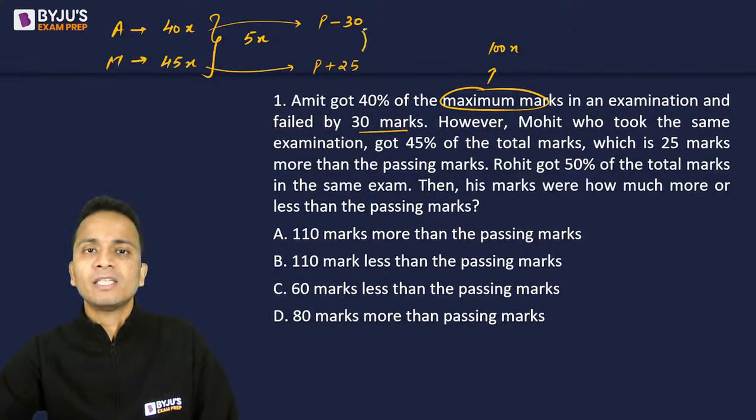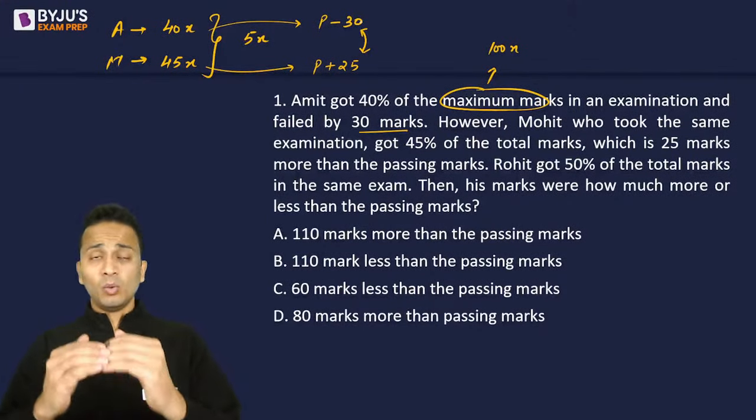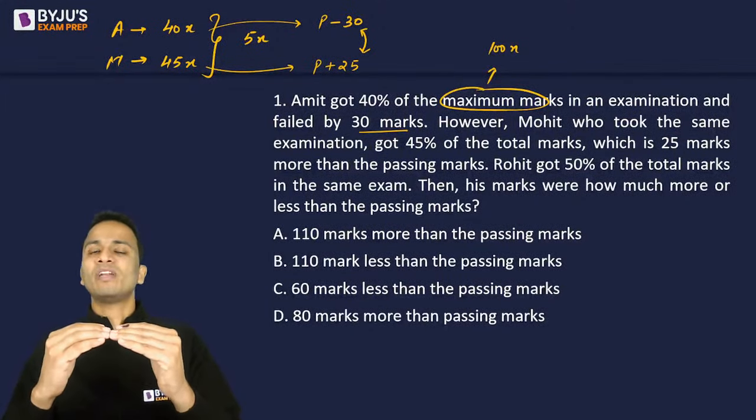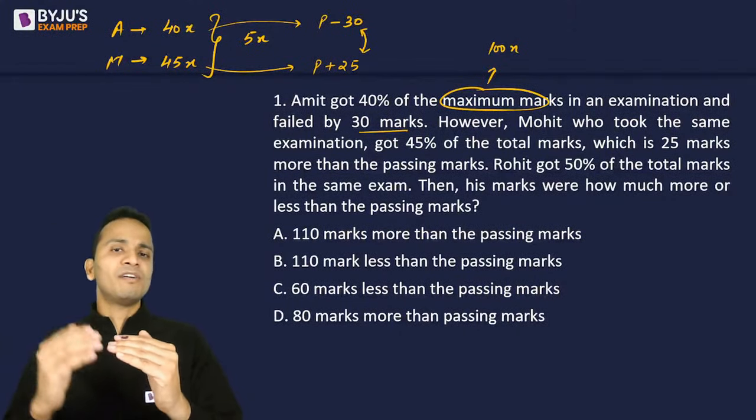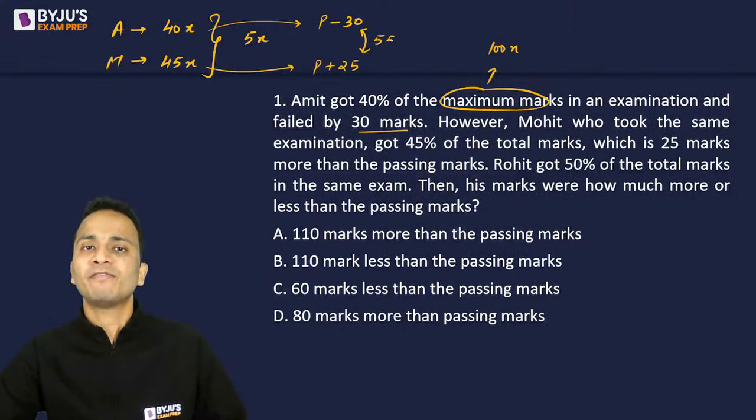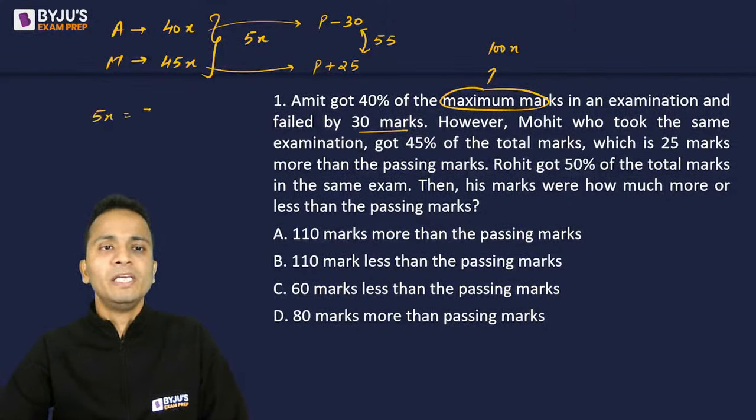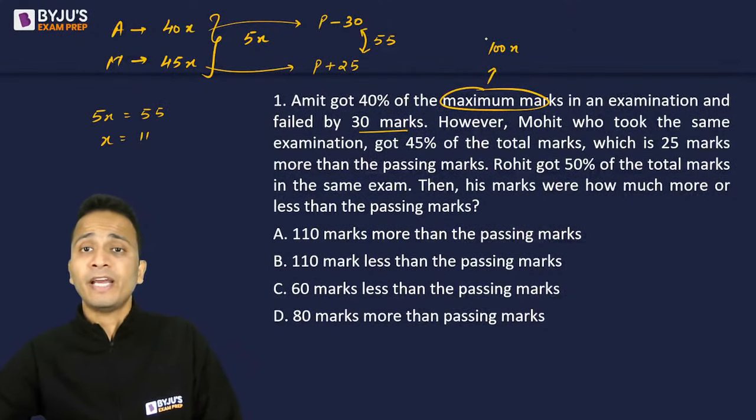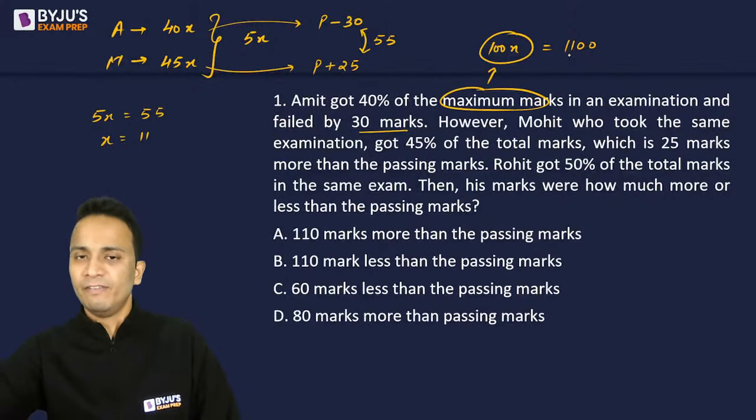Now, if you look at the difference between these two values, P minus 30 and P plus 25, one value is 30 below the passing marks and the other value is 25 above the passing marks. So I can say that the gap between these will be 55 marks. From here we can make a proper equation. 5x will be equal to 55, and the value of x will come out to be 11. Now, if x is 11, then the total marks will be 100 into 11, that is 1100. All right. Am I clear up till this point?